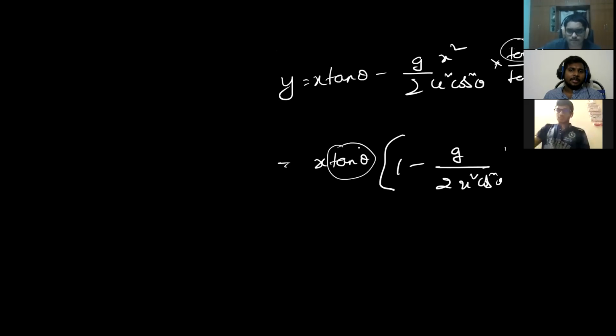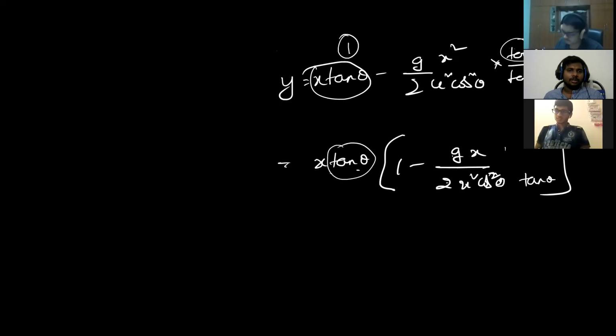Tan theta I am taking common here, x also I am taking common here. So if I take x tan theta common, there will be one remaining here, or not? x tan theta is taken common completely: 1 minus g by 2 u square cos square theta into x will remain. And since tan theta is also taken common, in the denominator there will be tan theta, or not? Tell me. Yes, sir. Can I write tan theta as sin theta by cos theta? Yes, sir. Cos and cos square theta, can I cancel or not? Yes, sir.